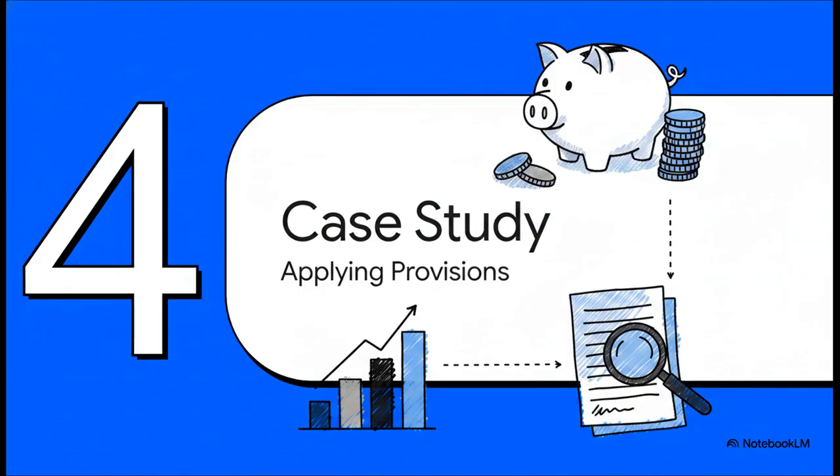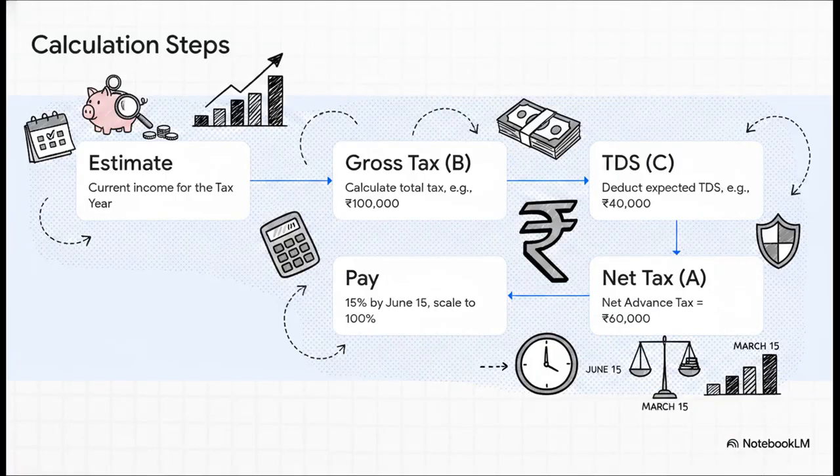Let's put some real numbers to this so you can see exactly how it works for a taxpayer. Imagine a professional estimating their income for the new tax year. Their total tax on that income, that's variable B, comes out to 1 lakh rupees. Now, they expect clients to deduct $40,000 in TDS, giving us variable C. So plugging that into our A equals B minus C formula, their net advance tax liability is 60,000 rupees.